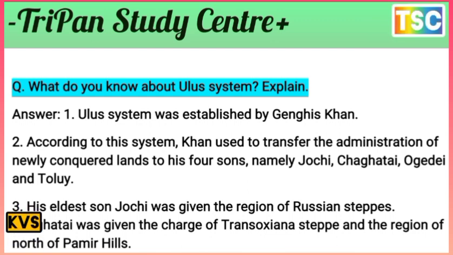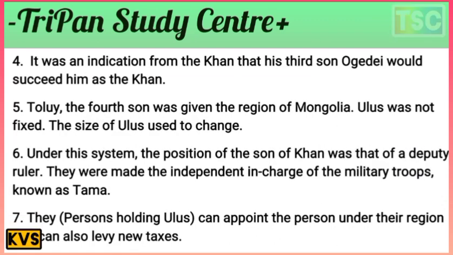That's important. It was an indication from the Khan that his third son, Ogodei, would succeed him as the Khan.